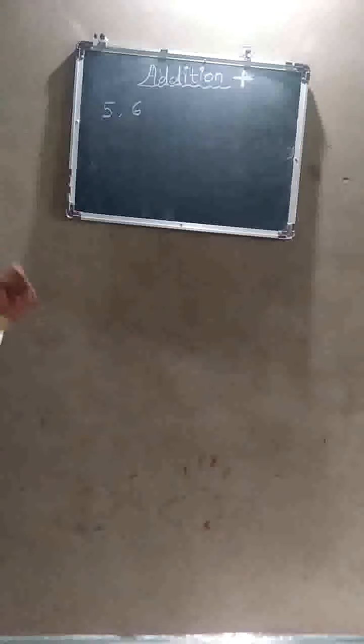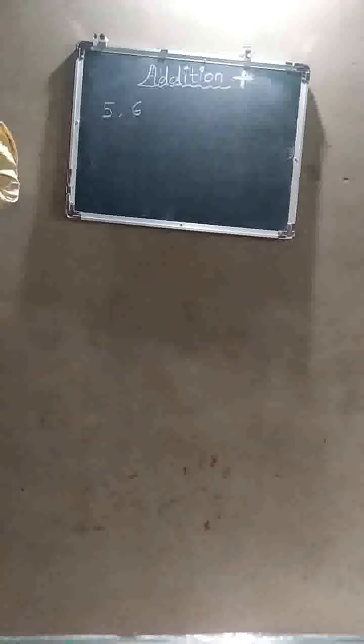Now somebody asks me, what is the total number of mangoes both of you have? Both means I and my sister. So at that time, one question arises in my mind: how to find how many mangoes we have in all? In that case, I remembered the operation of addition.